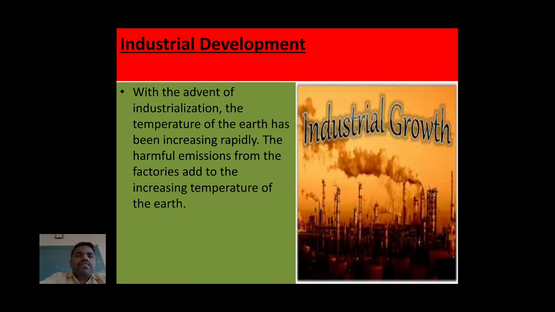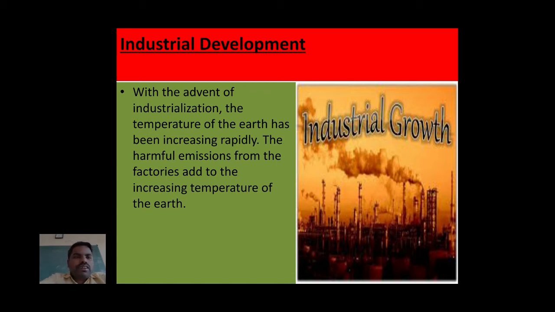Next one is industrial development. In the image we can see a large number of industries. If industries are growing, they are emitting a large amount of gases. In the world there is a maximum number of industries, and these man-made activities also contribute to global warming.